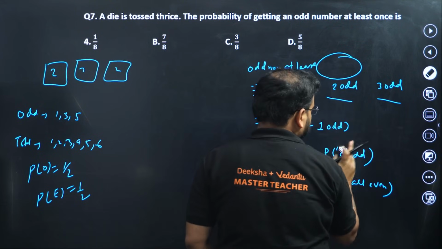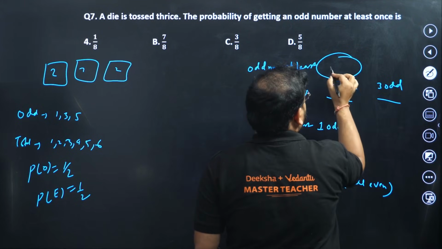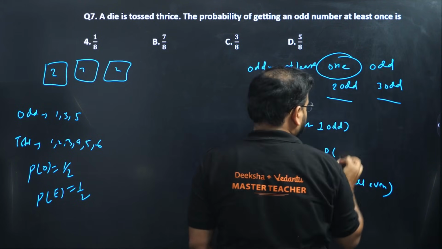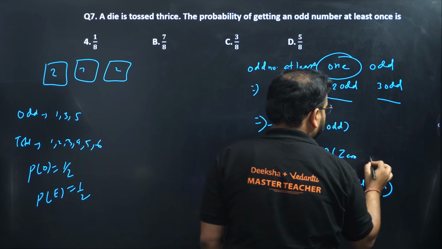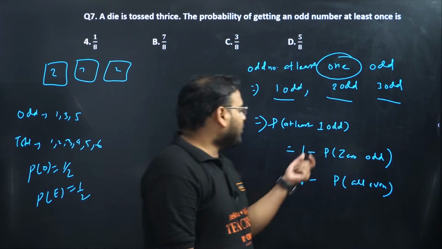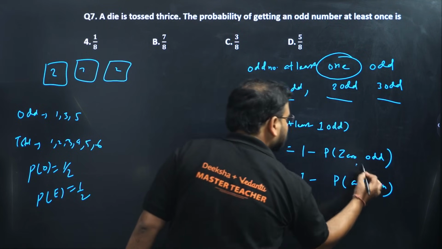I can change some spellings over here. This is 1 and this is 0. Okay, I can rewrite this. Check here. This is at least 1 odd. And this here is 0 odd, to have less confusion about this. Probability of getting 0 odd you can remove. 0 odd means what? All even. 0 odd means all even.